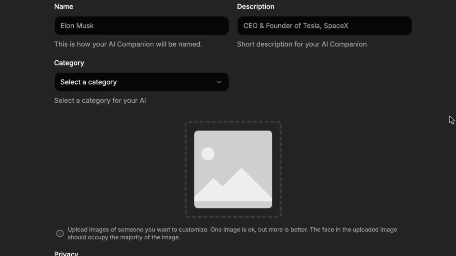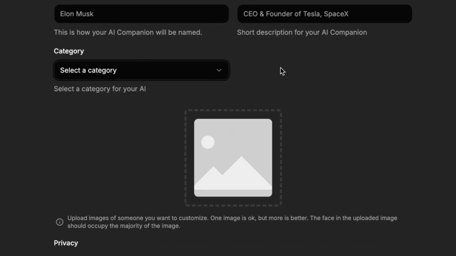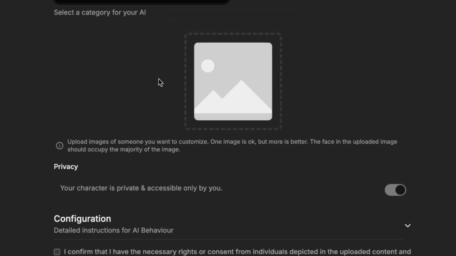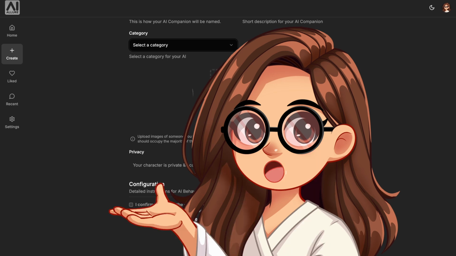So here's the character generation screen. It looks pretty similar to all the other AI girlfriend platforms out there. You know, put the character's name, choose a category, write a short description as well. And the image upload is a pretty interesting feature. So on this platform, there are no animated or cartoon characters, and what you do is upload as many photos as you can of a specific person, I guess, and it will take that and create its own model from those photos, which results in more realistic photo generation and video generation.